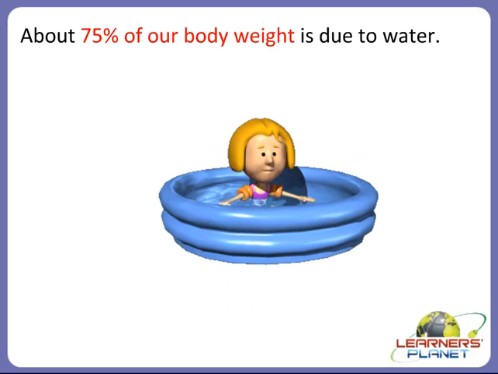Children, about 75% of our body weight is due to water, but not due to gas. So this is also one main difference between liquid and gas. Right? 75% of our body weight is due to water, that is liquid.